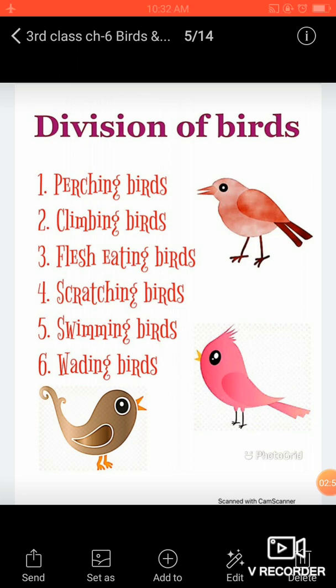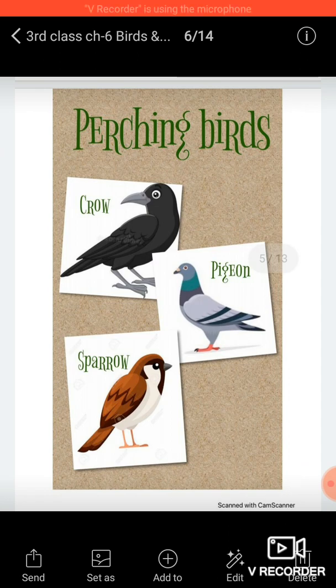As everybody knows, there are different types of birds. Birds have been divided into 6 parts because all of them have different qualities and features. At number 1 there are perching birds, like crow, pigeon, sparrow.